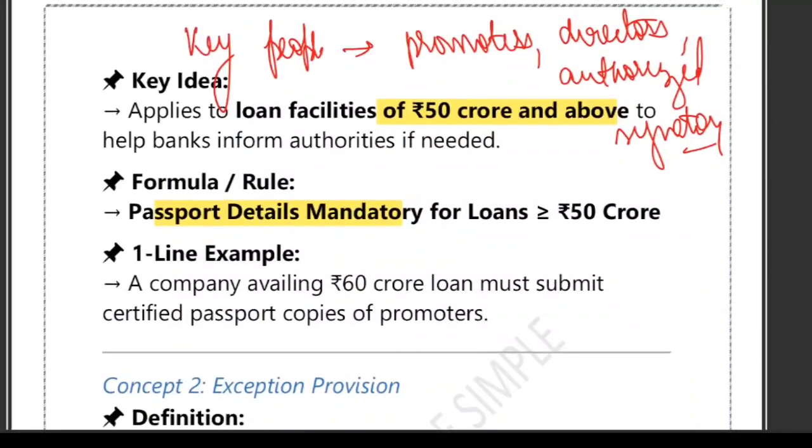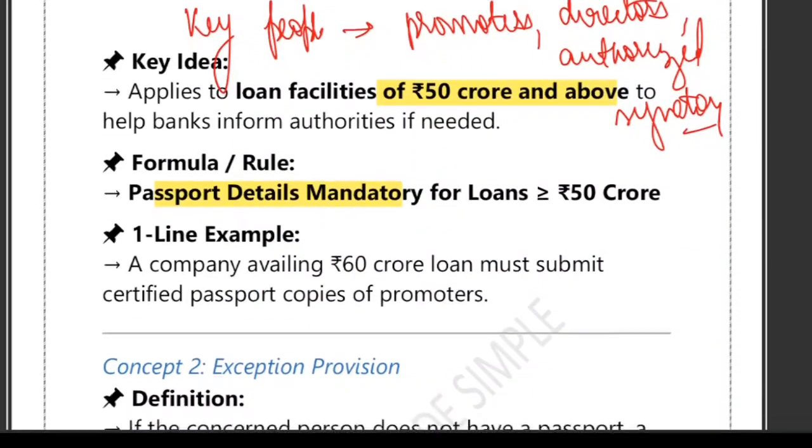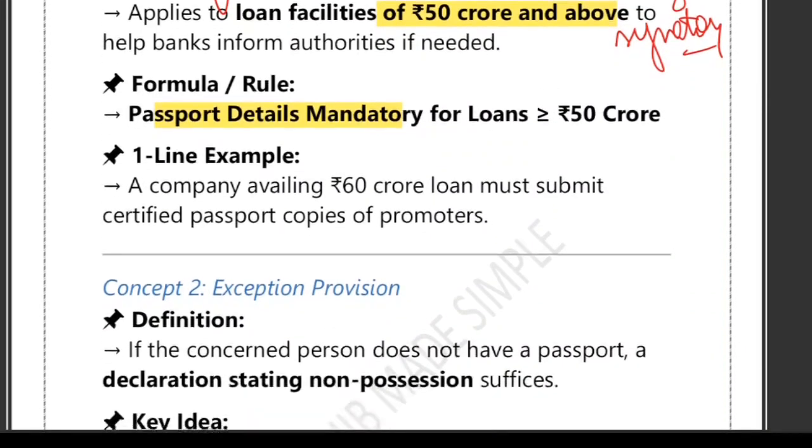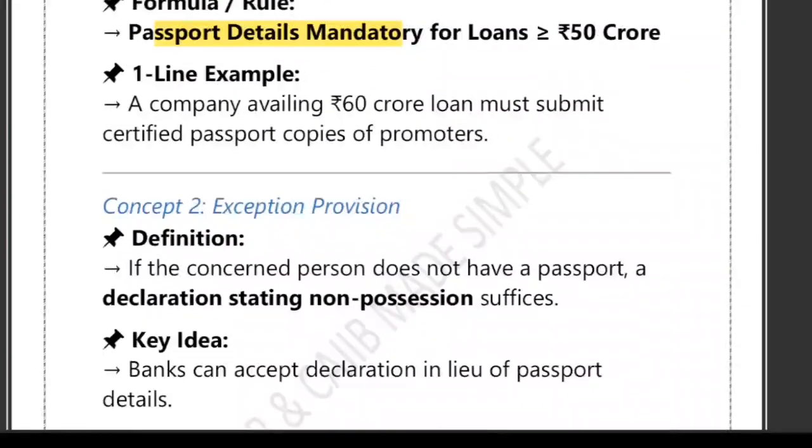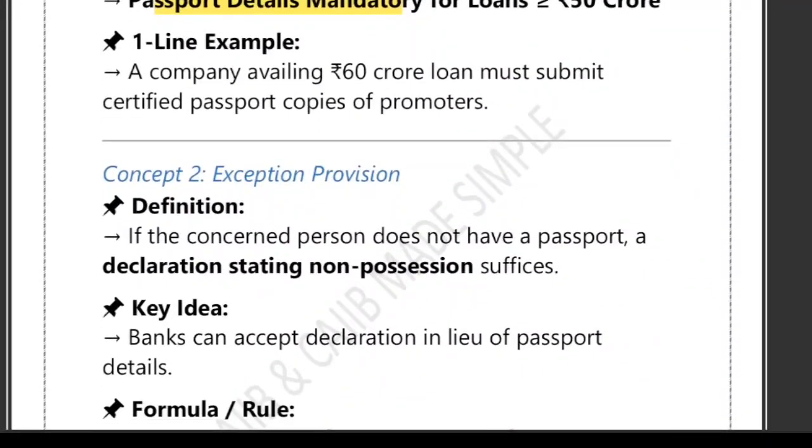So what was the reason behind it? Why was this advisory issued by the Ministry of Finance? The purpose was very simple, that if needed, banks would be able to inform authorities quickly, especially in cases where the borrower might try to escape or avoid action. So the basic formula is passport detail mandatory for loans of 50 crore and more. If a company takes a 60 crore loan, it must submit a certified copy of the promoter's passport. That's the point.